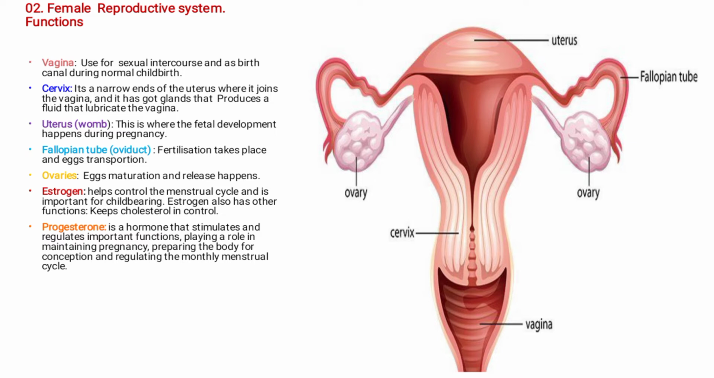We have got also the progesterone hormone. It is a hormone that stimulates and regulates important functions, playing a role in maintaining pregnancy. So the hormone that is most important in maintaining pregnancy in women is the progesterone hormone. It prepares the body for conception and regulates the monthly menstrual cycle.